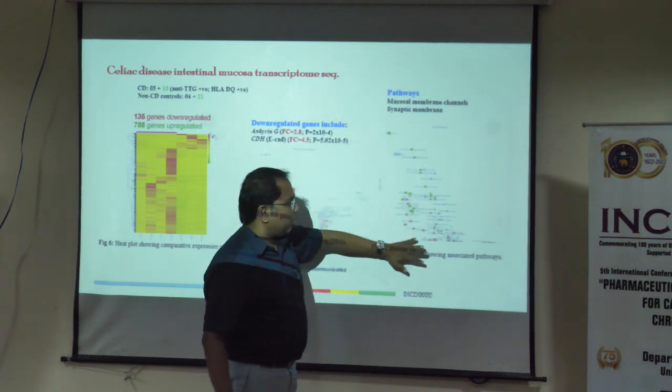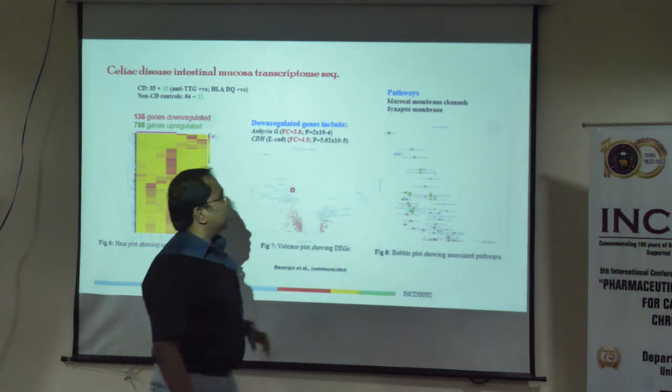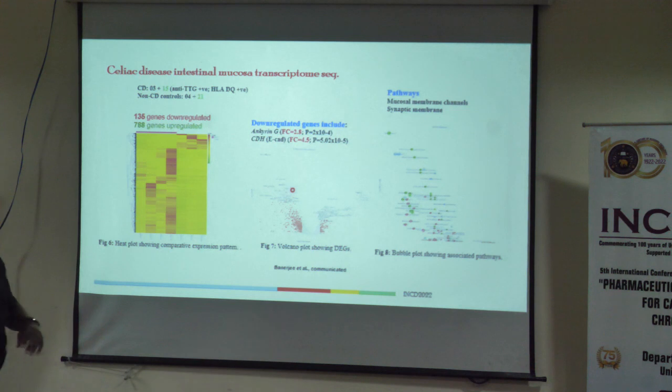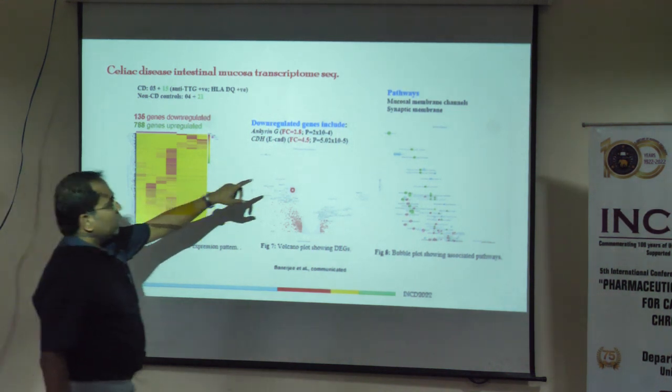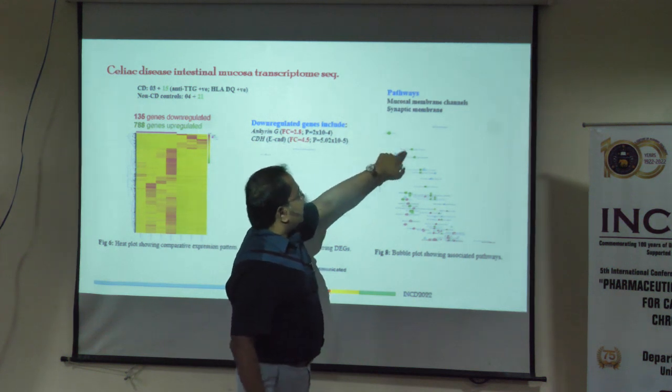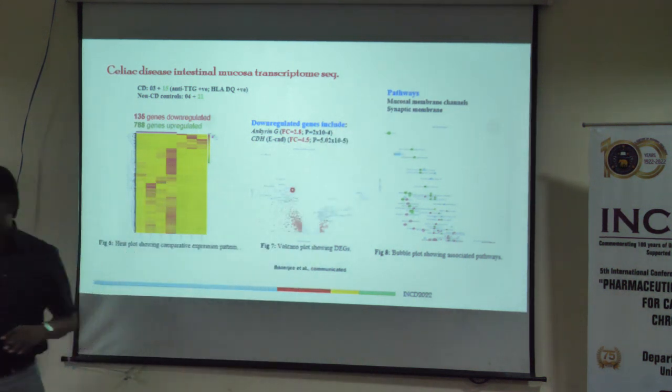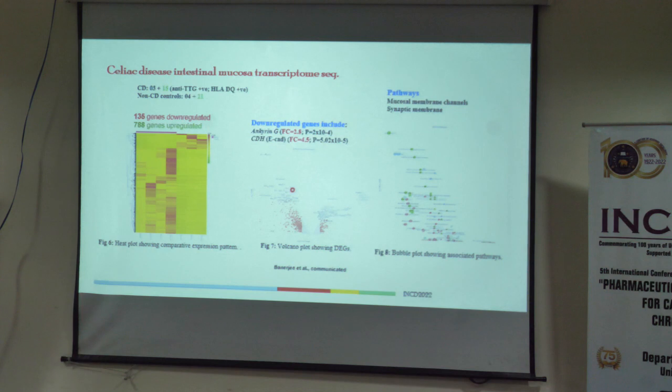I am not telling you all the stories, but these two pathways, mucosal membrane channels and synaptic membrane maintenance, are the top two significant pathways that came up in the pathway study using KEGG and gene ontology databases.